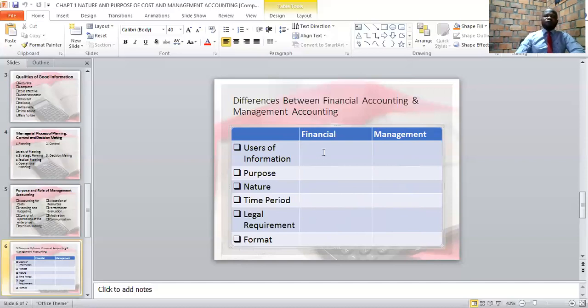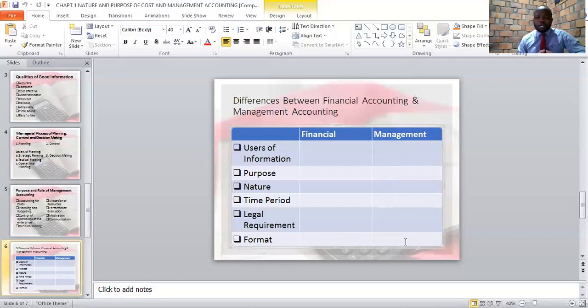Finally, the last difference between financial accounting and management accounting is on the format of the accounts. In financial accounts, there are what we call accounting standards that dictate the format of financial accounts. Mostly we use International Financial Reporting Standards and International Accounting Standards. And there is what we call International Accounting Standard 1, which prescribes the format of financial statements. On the other hand, in management accounting, it's upon the management to develop their own format. And therefore, this brings us to the end of our lesson 1, which was on nature and purpose